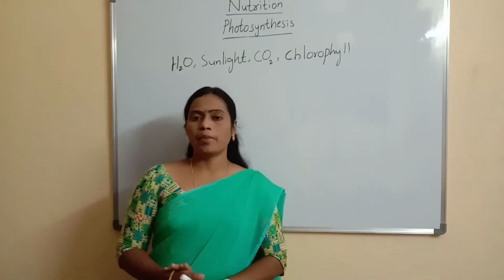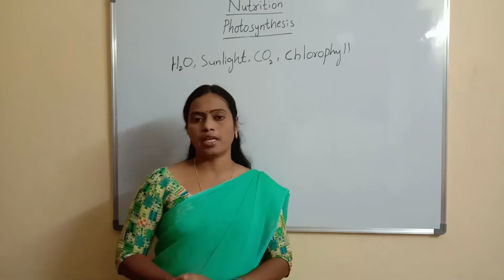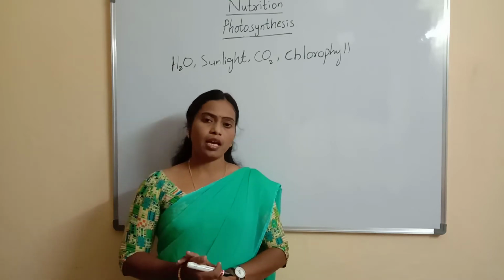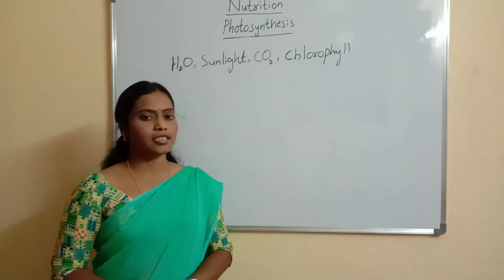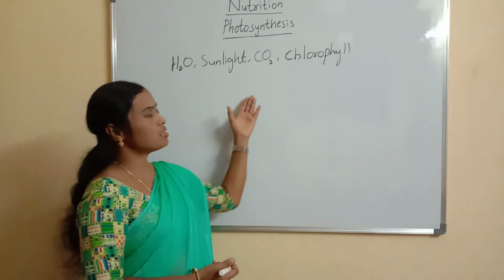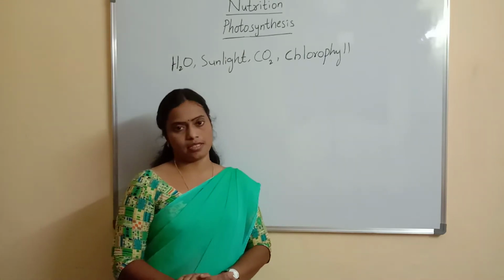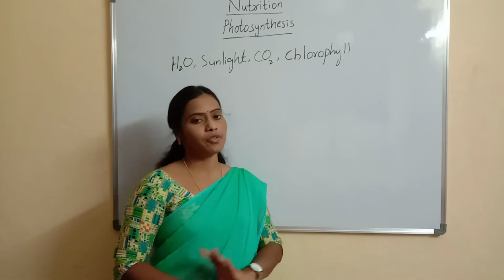So in a simple way, we can define photosynthesis as green plants preparing food materials by using carbon dioxide, water, sunlight, and chlorophyll. This process is called photosynthesis.